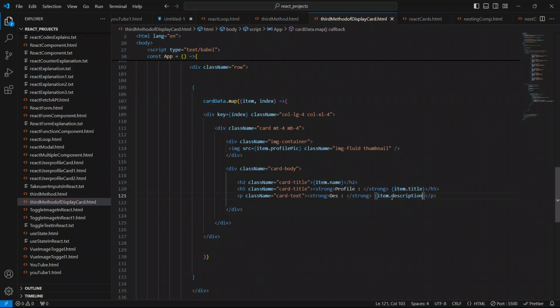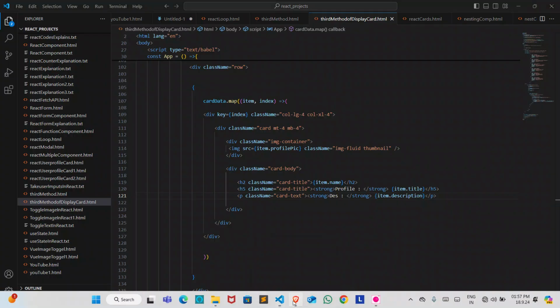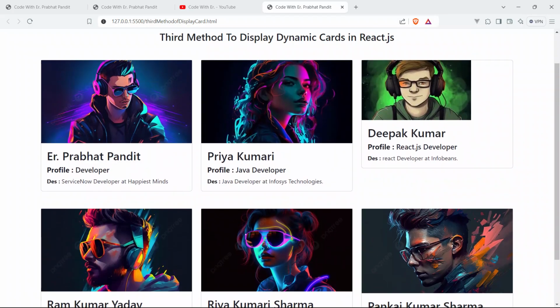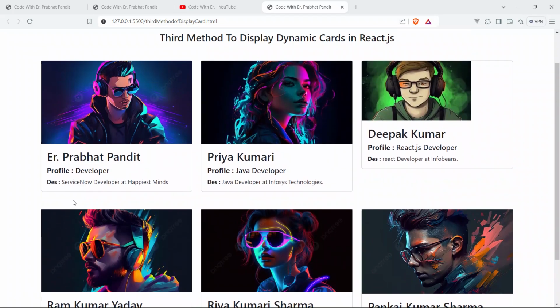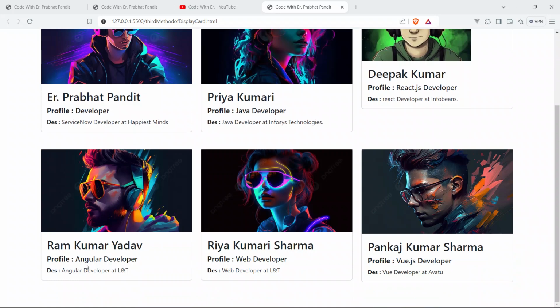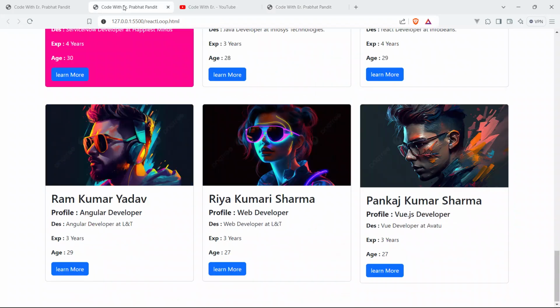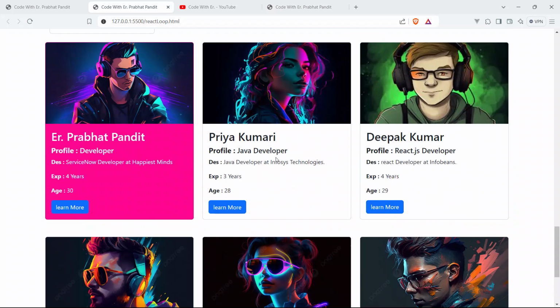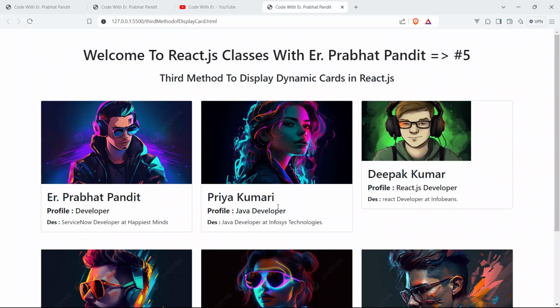So save your code, go to the browser and see the output. See, boom, guys, you can see here description is ServiceNow developer at Happiest Minds, description is Java developer at Infosys Technology, description is React developer at InfoBeans, description is Angular developer at LNT, description is web developer at LNT, description is Vue developer at Avatu. Like this we are showing each and everything here also.